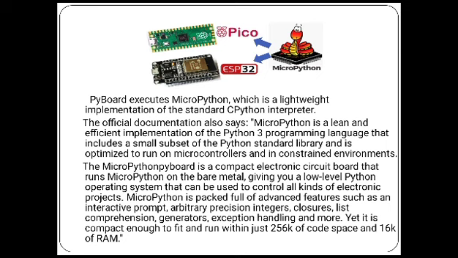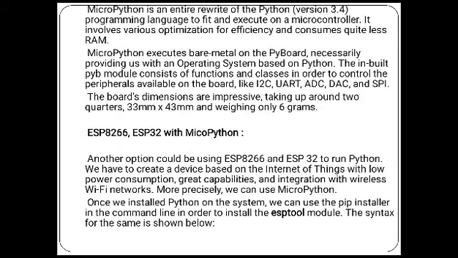Yet to be compact with fit and run with 256K of code space and 16K of RAM. So MicroPython is an entire rewrite of the Python version 3.4 programming language to fit and execute on a microcontroller. It involves various optimizations for efficiency. MicroPython executes on the bare metal of the PyBoard, providing an operating system based on Python.